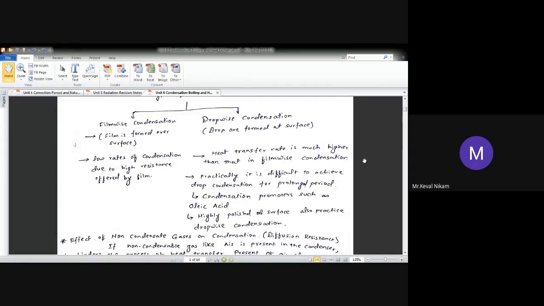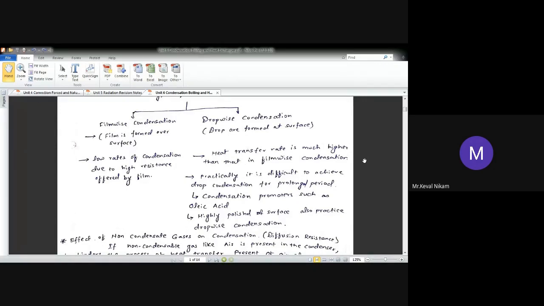And as you all know, water does not have much thermal conductivity, so it is not going to give out its heat easily. So maximum resistance forms in film condensation compared to dropwise condensation. So a high heat rate is observed in dropwise condensation and a low heat rate is observed in film-wise condensation.